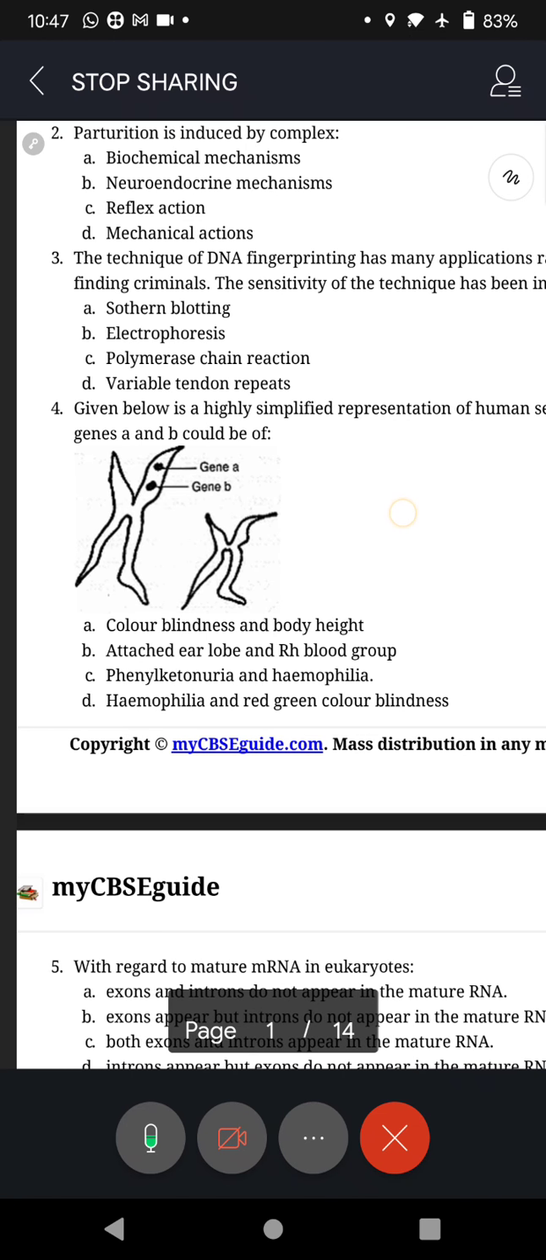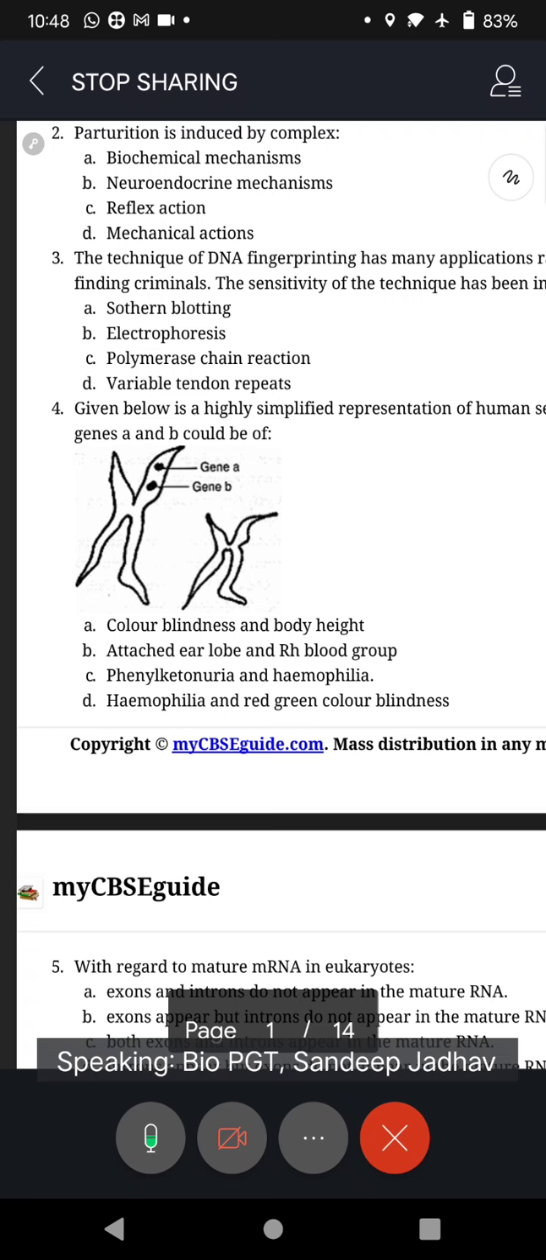The genes A and B are first located on the chromosome, gene A, gene B, could be off. Now I want you to focus on the size of both the chromosomes. Sandeep, that is the clue for this question. See the size of the pair of chromosomes, one small, one big. I think Sandeep got the clue for that.